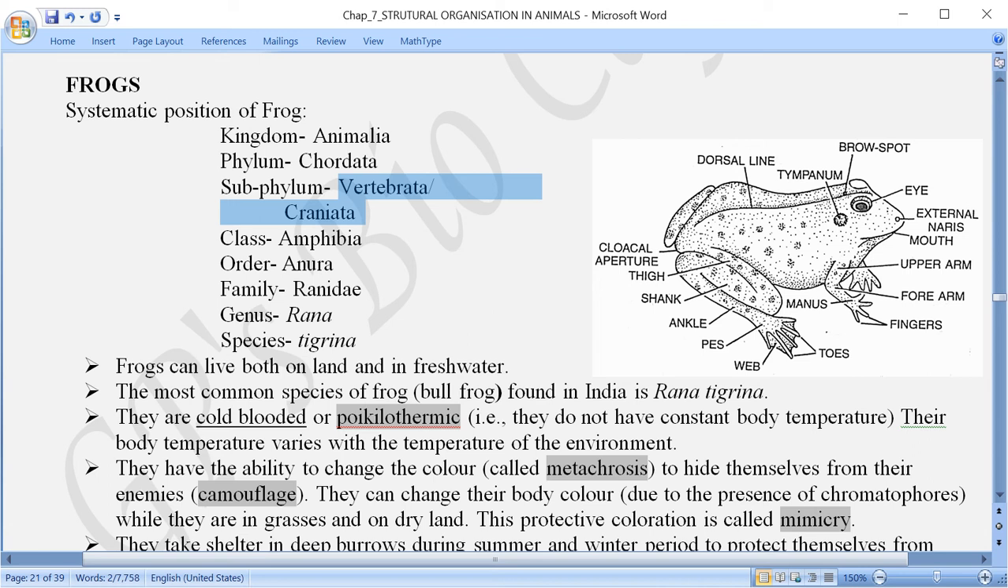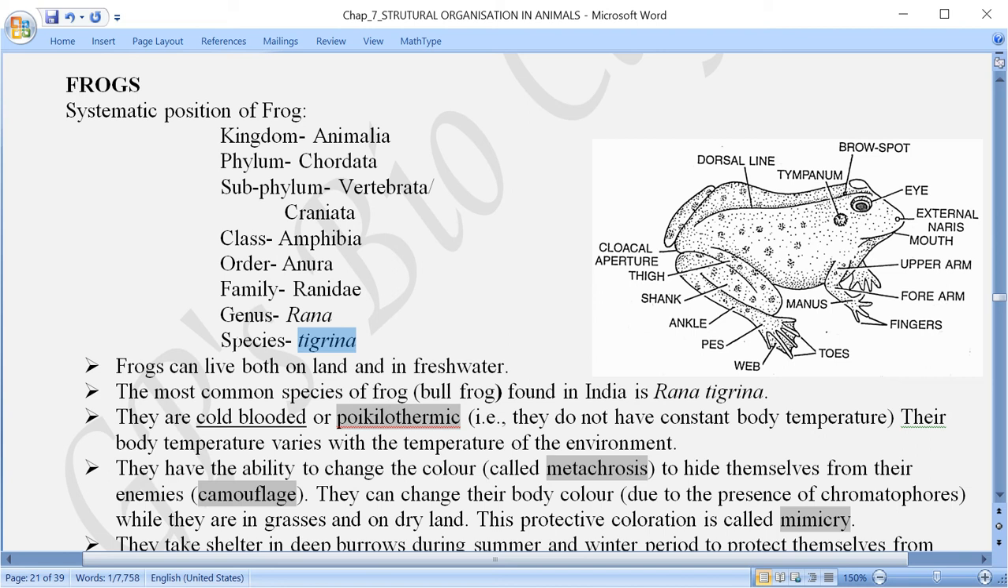It belongs to the class Amphibia. Order is Anura, and family it belongs to is Ranidae. The genus name is Rana and the species name is tigrina. That means when we have to write the scientific name of frog, it is written as Rana tigrina. That is the genus name and the species name.